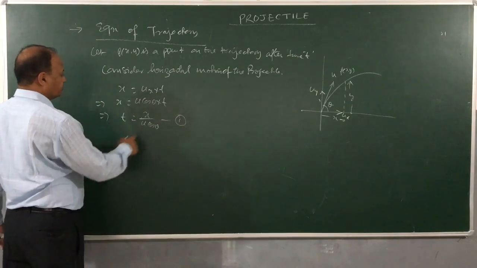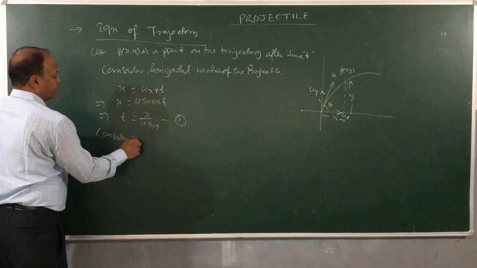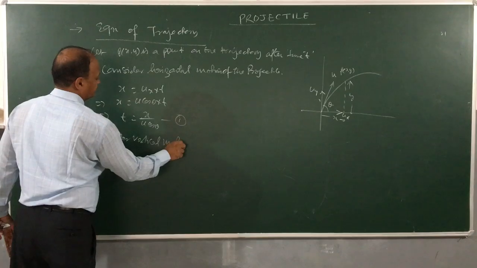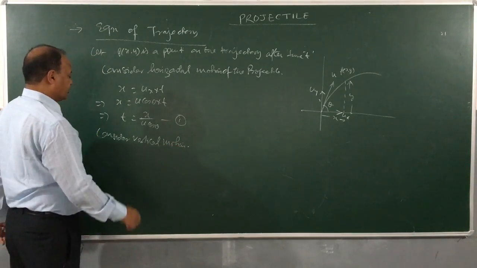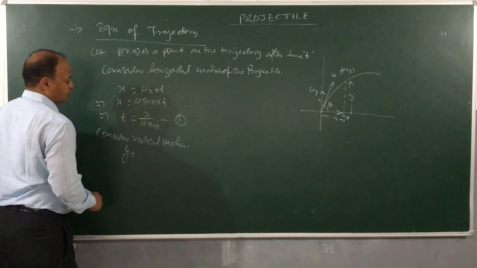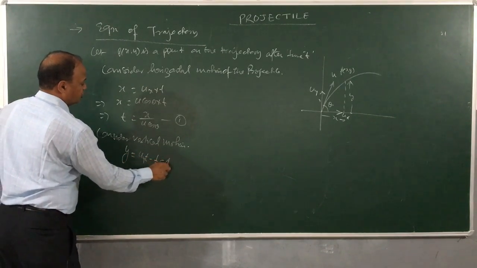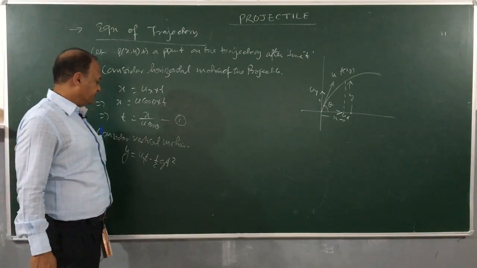Now consider vertical motion. If we consider vertical motion of the projectile, then the equation will be y is equal to uy t minus half g t square. This equation we have already done when we started this chapter.